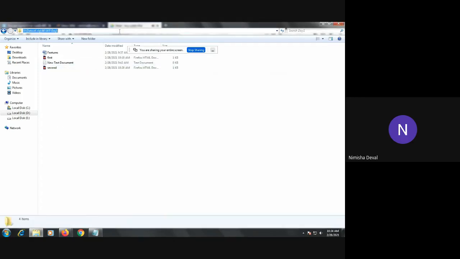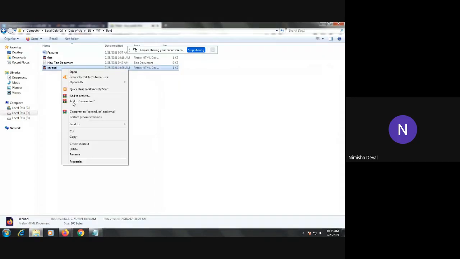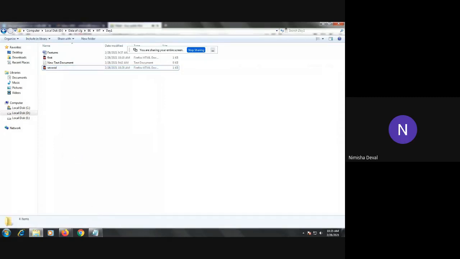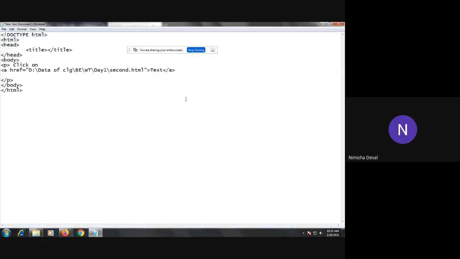First I will show you this file only, then the name of this file. And what text you want to write, I will write as a link.